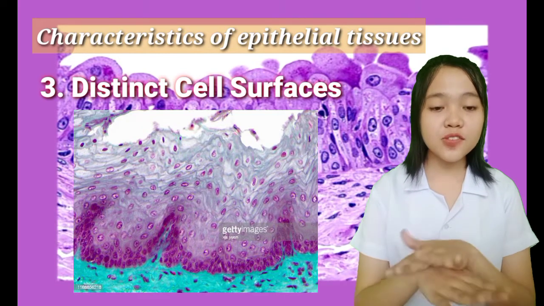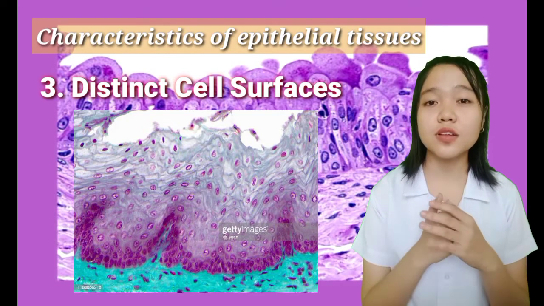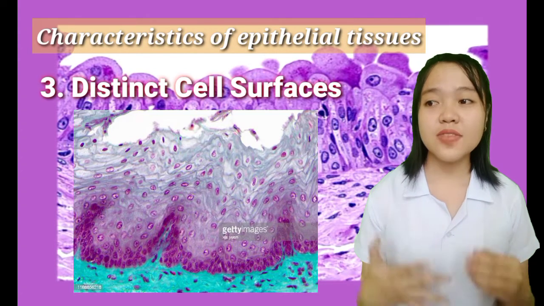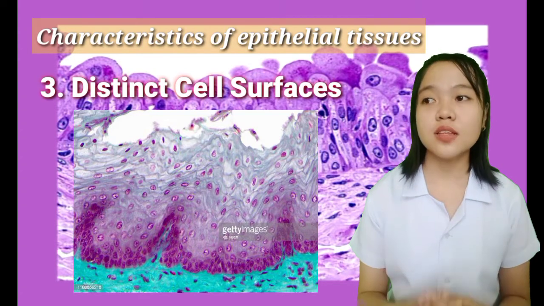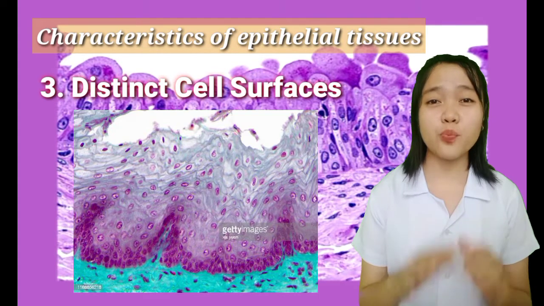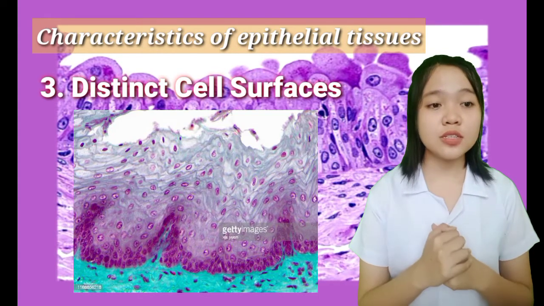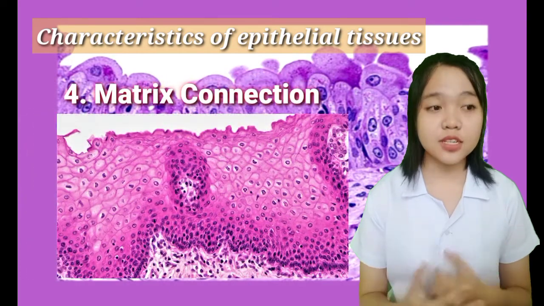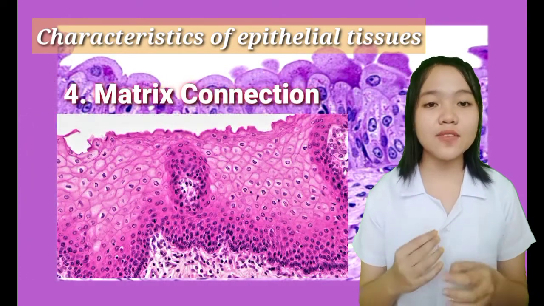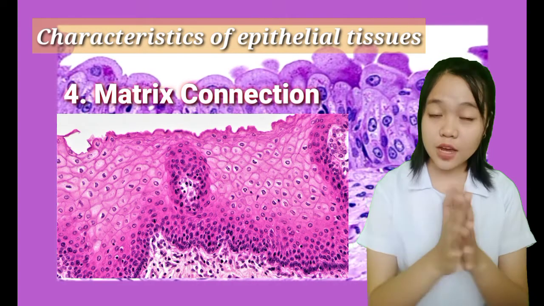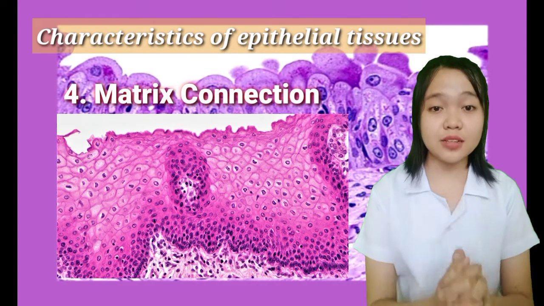The third one is that epithelial tissues have distinct cell surfaces. So yung cell surfaces ng epithelial tissues are distinct or unique. So nagkakaiba-iba sila. They have different looks, they have different compositions, and they also perform different functions. The next characteristic of epithelial tissues is that they have matrix connections. So yung epithelial tissue, they have attachment, or they contact with each other to bind epithelial cells.